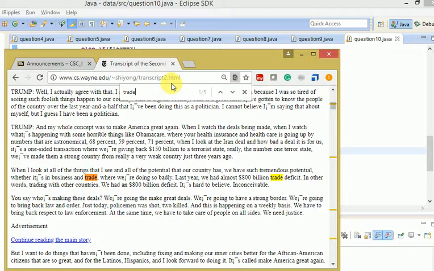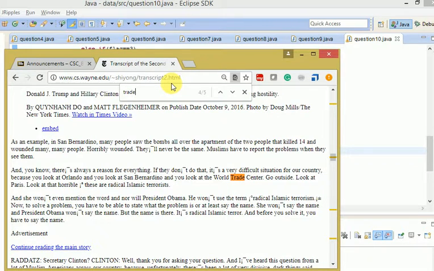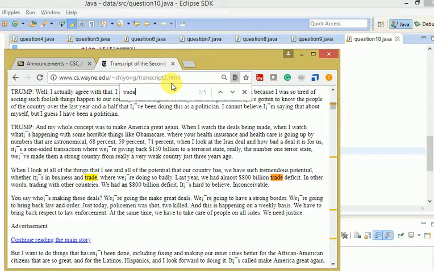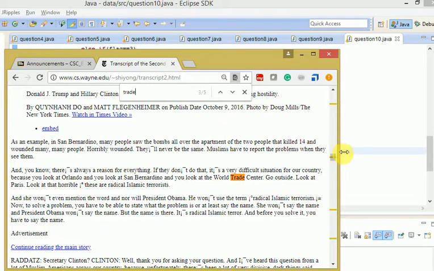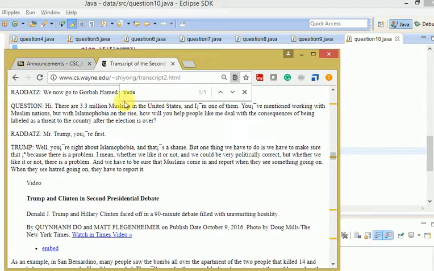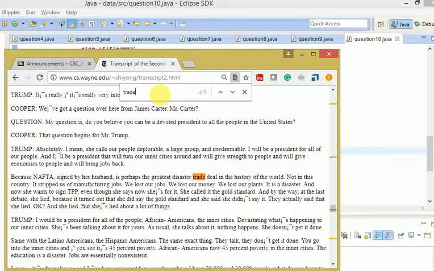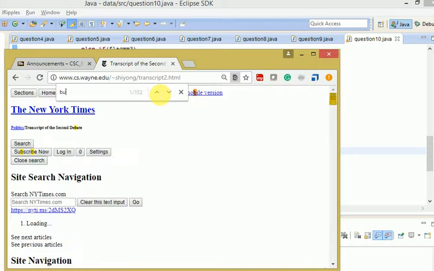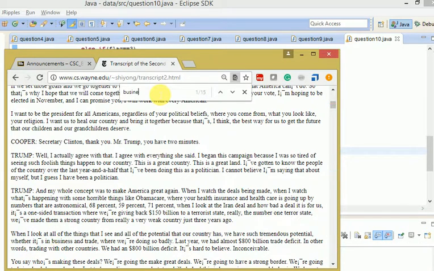Trade, let's see how many times it was spoken by Clinton. It is 1. I have trade 1. The other 2 are for Trump, I guess. This is where the word has started here. The other 2 are for Trump. And the next is the business word.